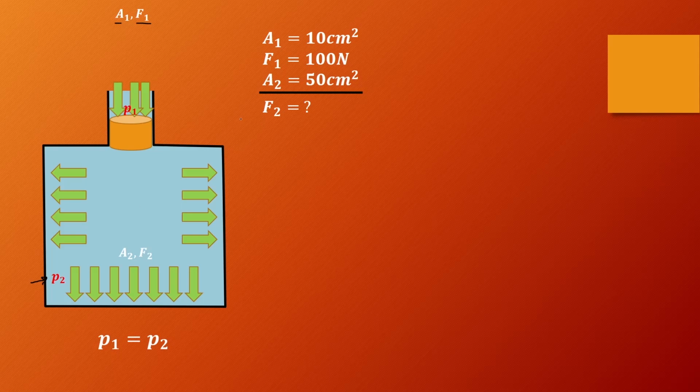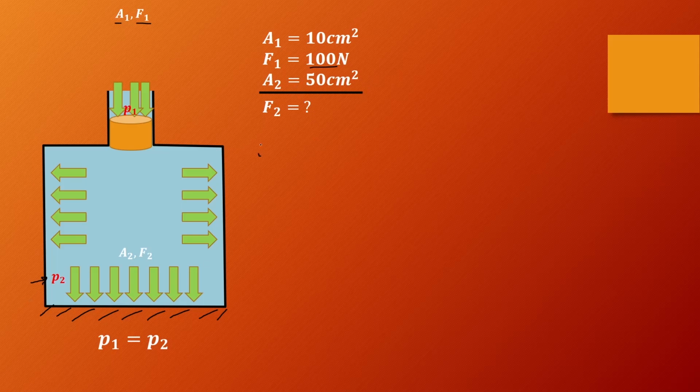So we want to know how much the force will be on the bottom of the bottle if the force on the input side is 100 newtons. We know that the area of this cork is 10 centimeters squared and the area of the bottom of the bottle is 50 centimeters squared.